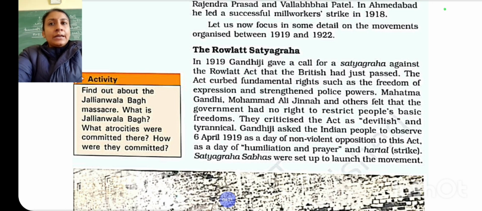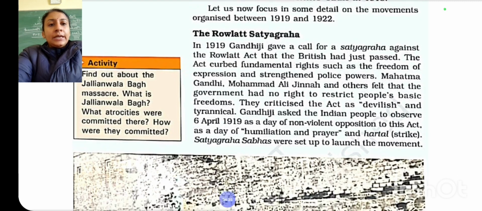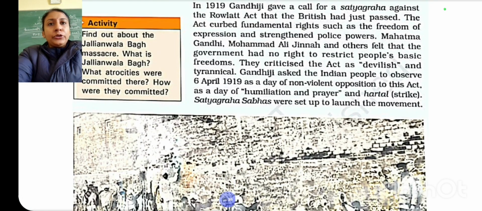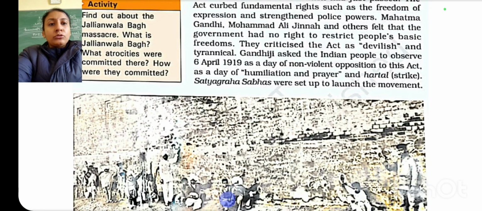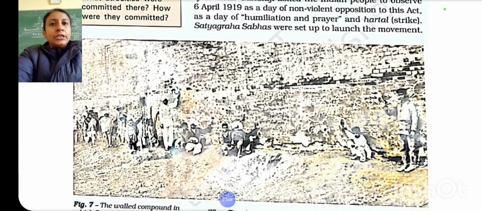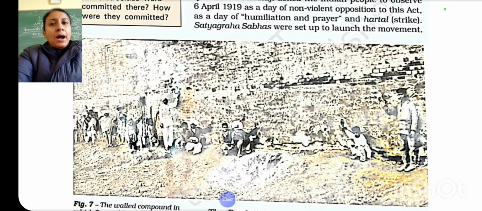So Gandhiji asked Indians to observe 6th April 1919 as a day of non-violent opposition to this act. It was also remembered as Satyagraha Day. It was the first countrywide agitation by Gandhiji, and it marked the foundation of the non-cooperation movement. Now, the non-cooperation movement is a protest against the British rule, against the Rowlatt Act.